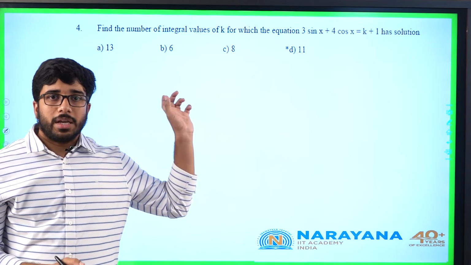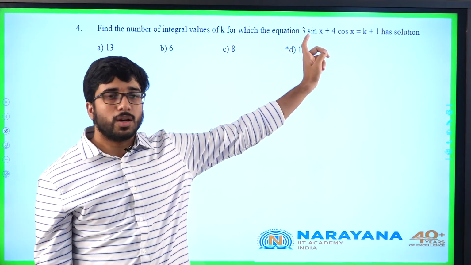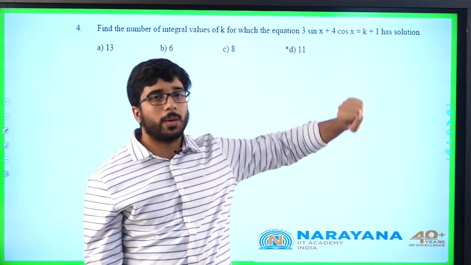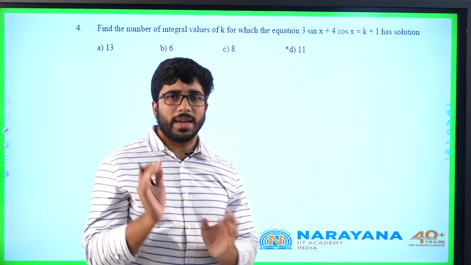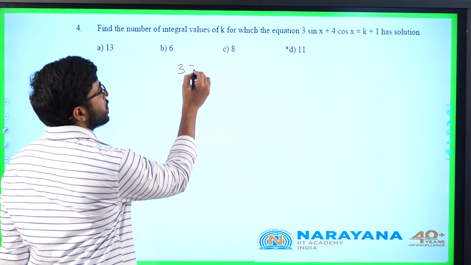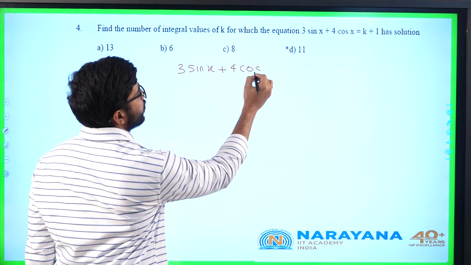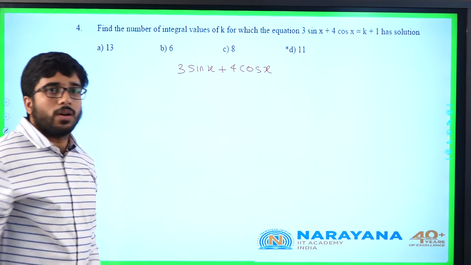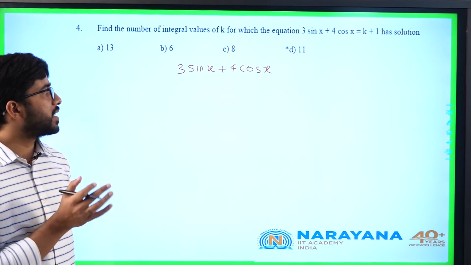Find the number of integral values of k for which the equation 3 sin x plus 4 cos x equal to k plus 1 has a solution, at least one solution. It need not have exactly one, at least one solution. 3 sin x plus 4 cos x. Extreme values based on trigonometric ratios.